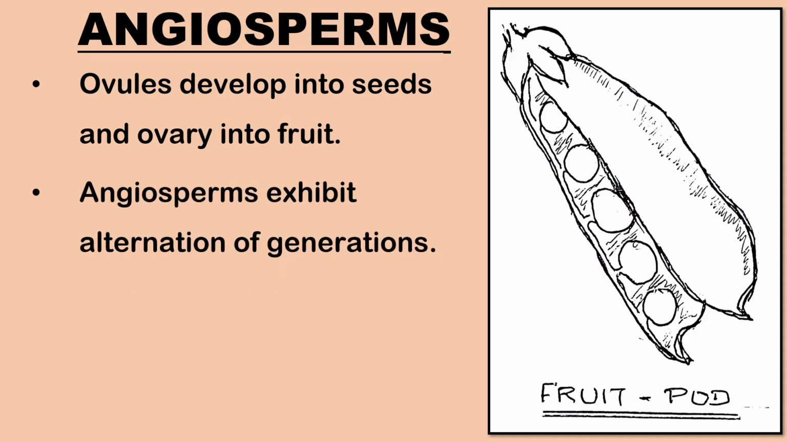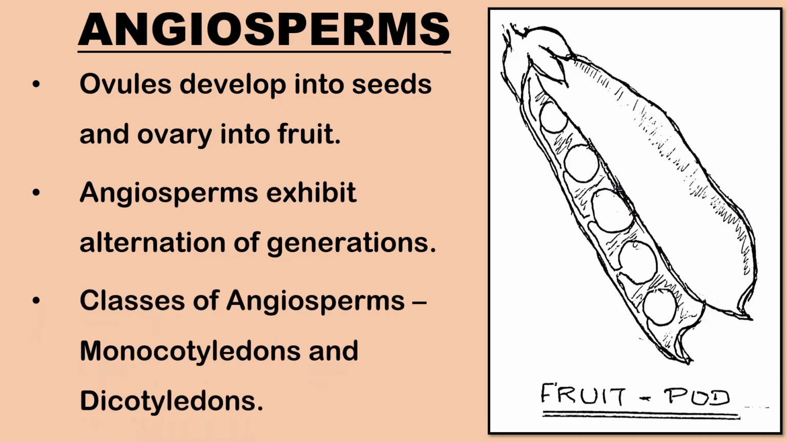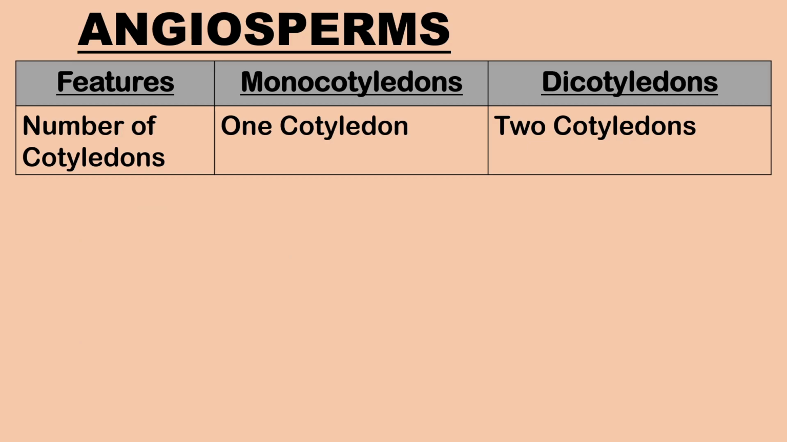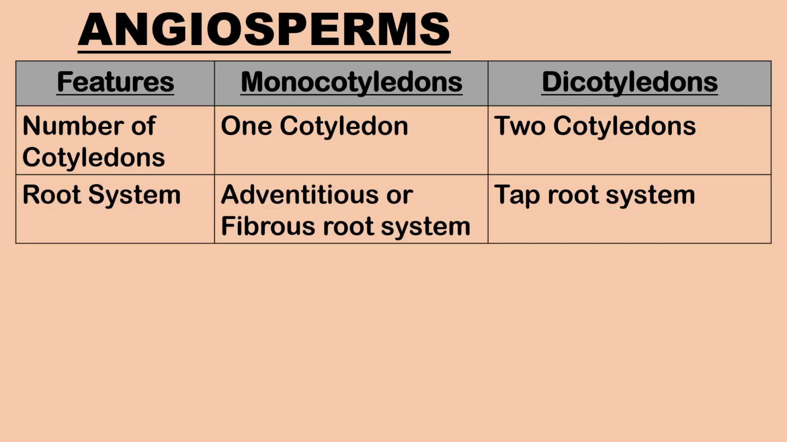Alternation of generations is exhibited by angiosperms with two distinct phases, the gametophytic phase and the sporophytic phase. Angiosperms are divided into two classes, the dicotyledons and the monocotyledons, based on the number of cotyledons in their embryos. We shall learn about the two classes based on the differences in their features. Monocotyledons are flowering plants with a single cotyledon, while dicotyledons are flowering plants bearing seeds with two cotyledons.